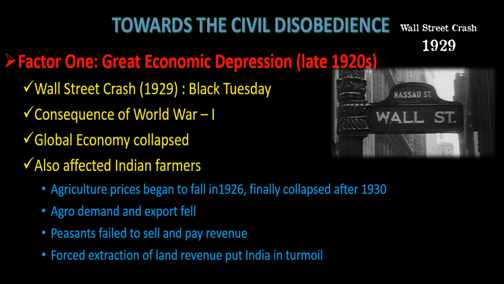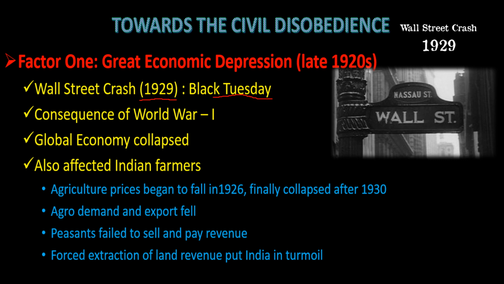Remember, when we studied Nazism in 9th standard, there also we had a reference to the great economic depression, the Wall Street crash, the Wall Street collapse that happened in 1929, known as Black Tuesday. I hope you remember, millions of shares in the stock market were sold in a single day, companies started to shut down, and the US economy just collapsed, and the US also could not help Germany. The Dawes Plan was made to bail out Germany. Remember last year, 9th standard Nazism? Same thing I'm referring to here, that had its impact not only on Germany but also on India.